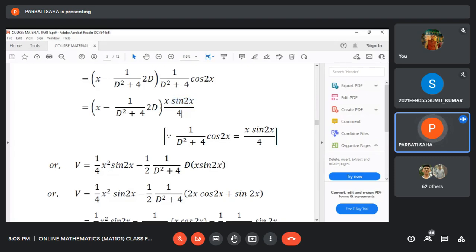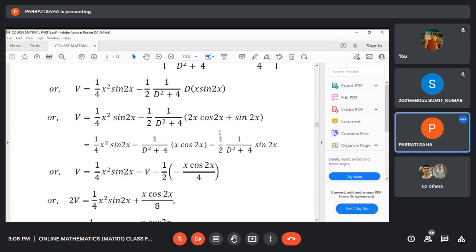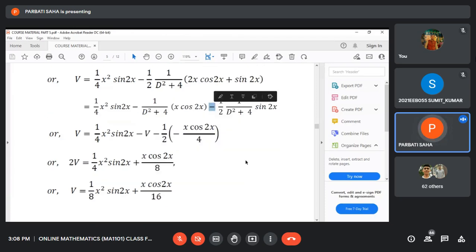And then it is minus, you see, this D operating on this function x sine 2x. D of x sine 2x means actually the first order derivative with respect to x of x sine 2x, like this. Just you differentiate this. Next, you see 1 by D square plus 4 operating on this. Again, we can break this into two terms. 1 by D square plus 4 operating on 2x cos 2x plus 1 by D square plus 4 operating on sin 2x. Now it is minus, so it should be minus 1 if you break the terms. So it becomes like this.